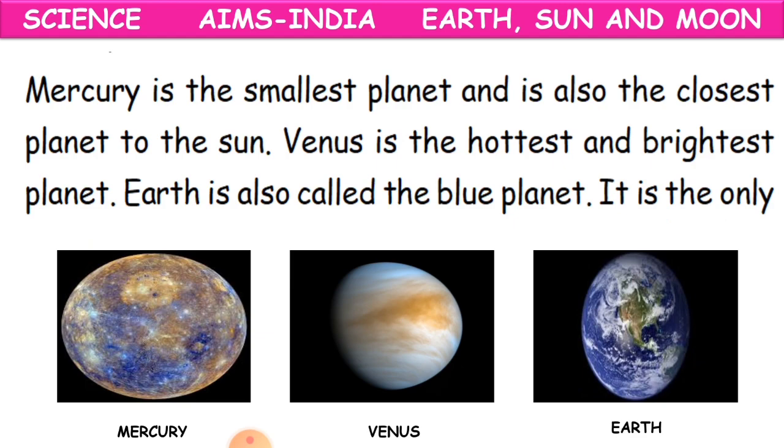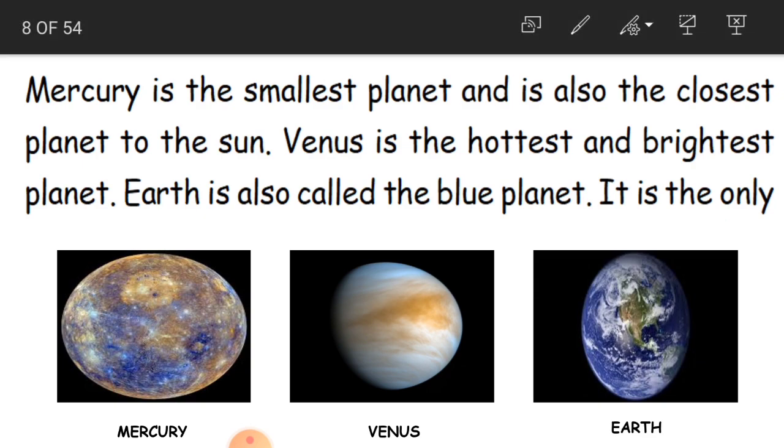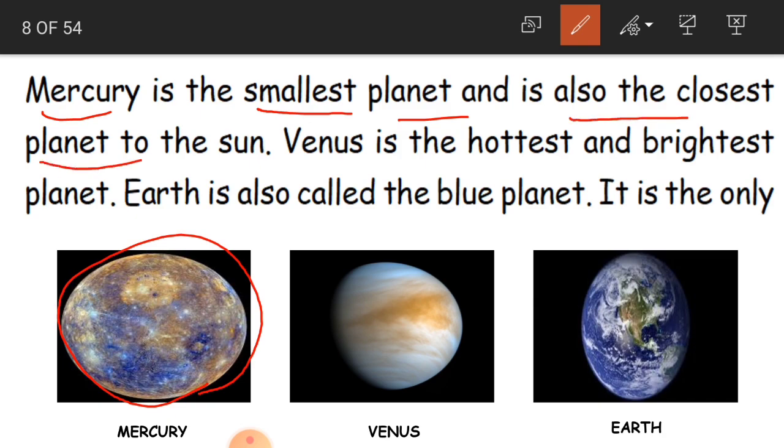We have got 8 planets. So let us start learning about one planet. The first planet here is Mercury. See here, Mercury, this planet. Are you able to see? It's a clear picture here. Mercury is the smallest planet and is also the closest planet to the sun. See Mercury, how is it? It is the smallest planet.